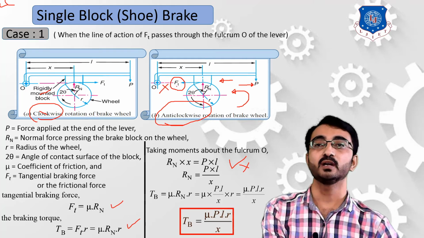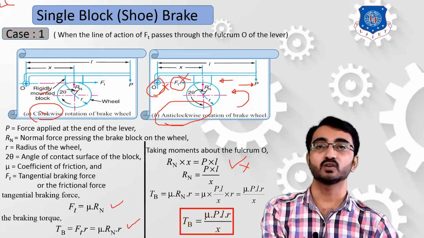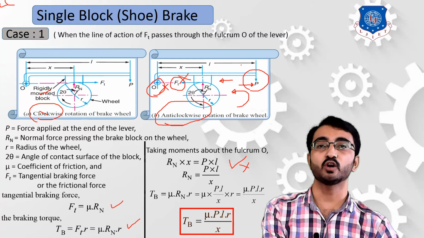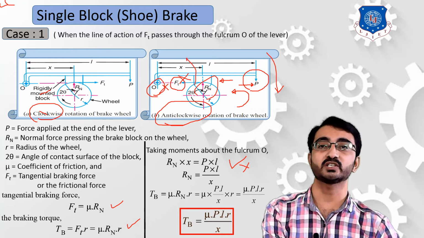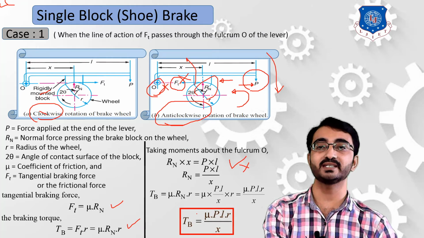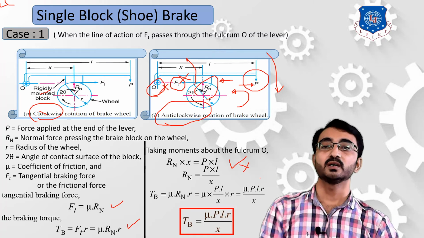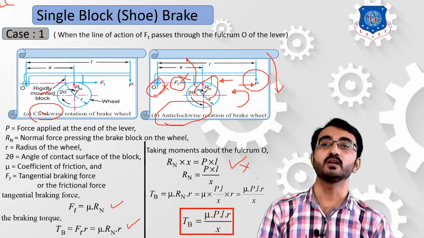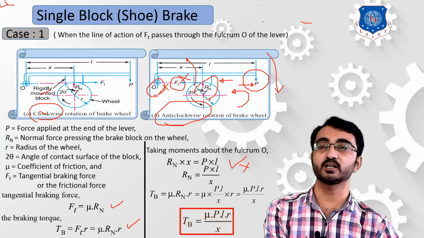Now you have to take the moment about point O. Again your component of Ft is not acting, so your frictional force Ft is not producing any effect. So P into L is producing a clockwise rotation, and Rn is producing an anti-clockwise rotation. So your final equation is Rn into X is equal to P into L. In this way the condition for clockwise and anti-clockwise rotation of this wheel will be the same if we assume that this Ft is passing through the fulcrum point O.